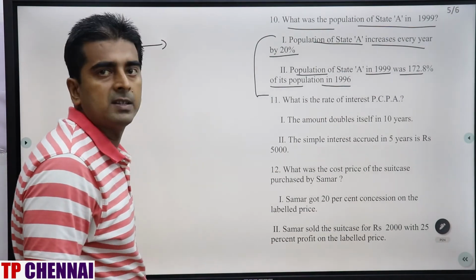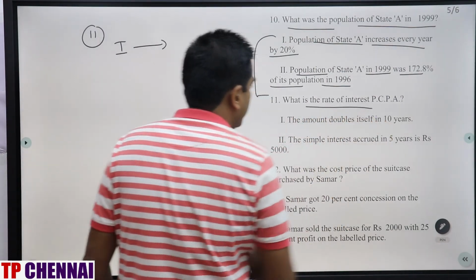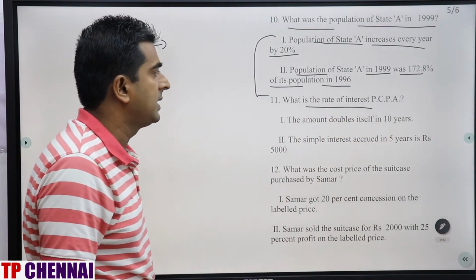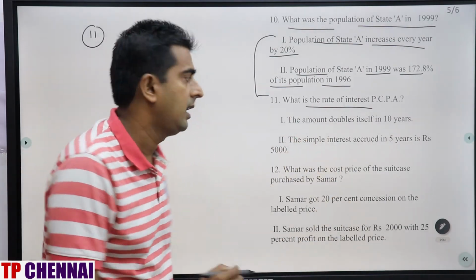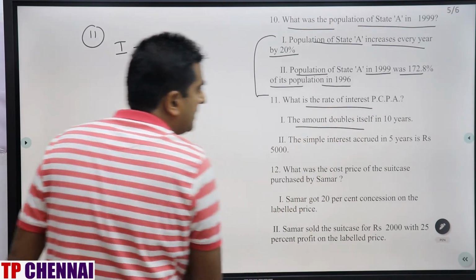What is the rate of interest percent per annum? This is the question. First statement: the amount doubles itself in 10 years. Can you get the answer from this statement? Yes. How? The amount doubles itself in 10 years.